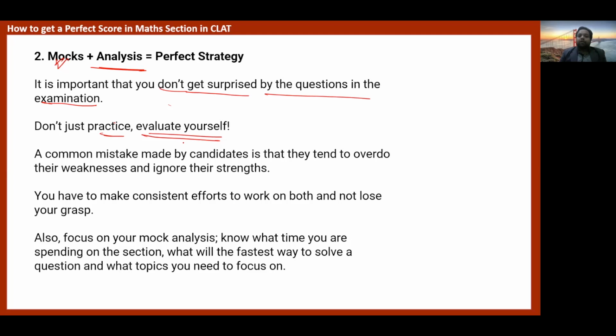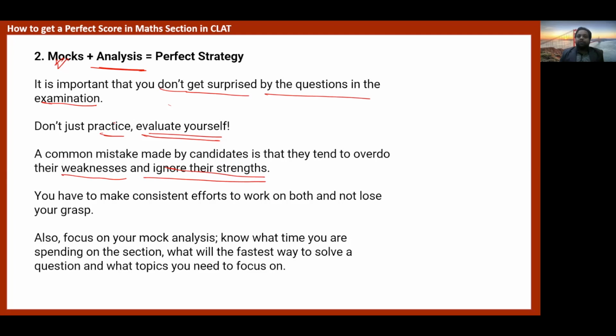Now, a common mistake made by the candidates is that they tend to overdo their weakness and ignore their strength. When a mentor like me says to try to work on your weakness, they give their heart and soul effort on their weakness, and they are forgetting what their strengths are. They are not practicing their strengths at all. So you should keep a check and balance.